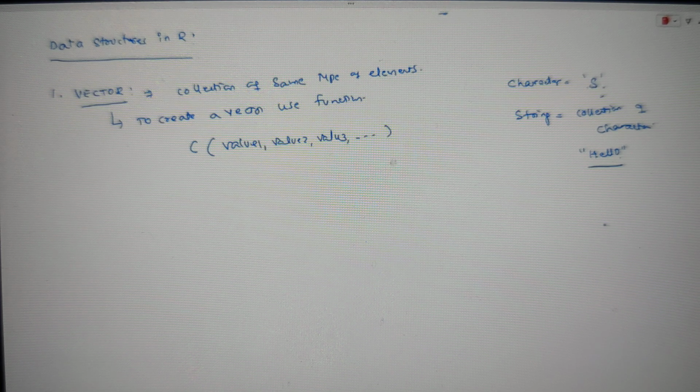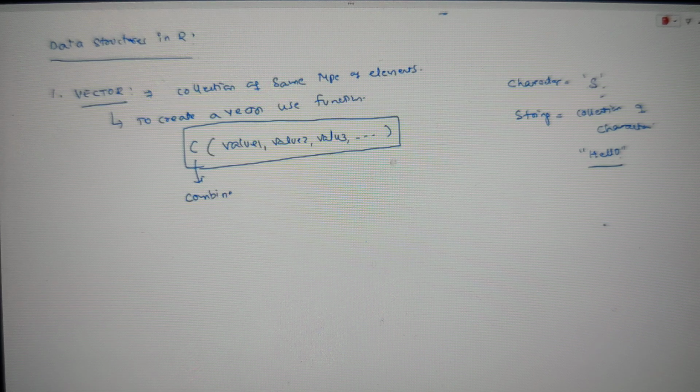If you want, you can assign it to one variable, instead of printing it on the screen. So whenever you want to create a vector, simply use a function called c. What does c basically stand for? c stands for combine. Combine all the values into one single representation. You can assign it to one variable, guys.